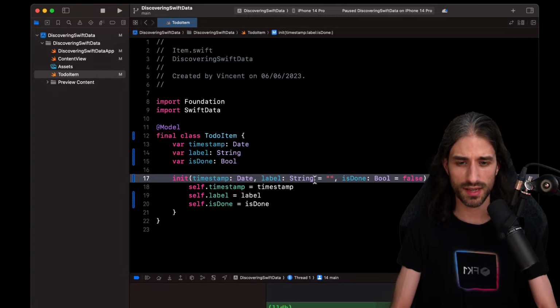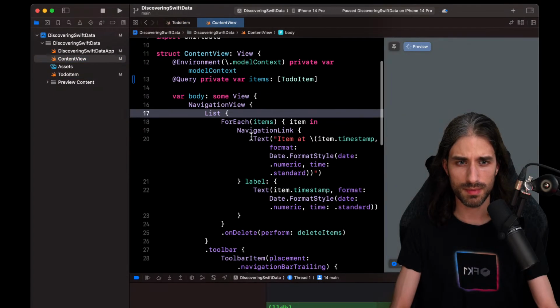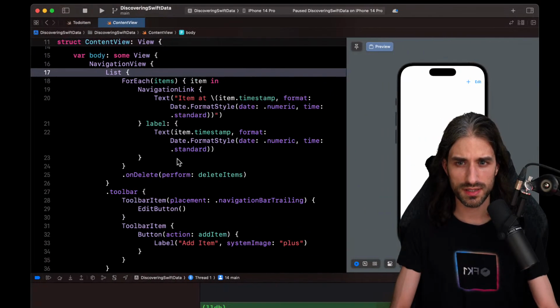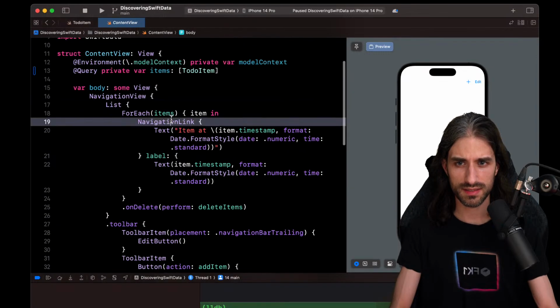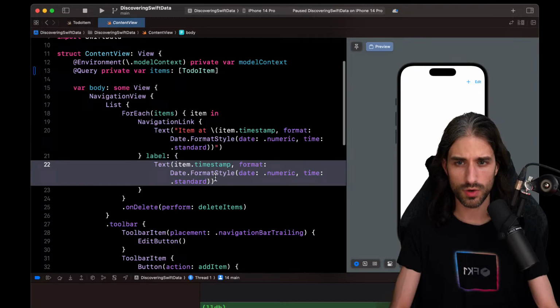Because in terms of UX, I would like when I tap on the plus button, I get the new item and I get the focus on the text field. So let's see how to implement this. What do I need to update here? So it's here, this thing right here. So this label that I need to update.